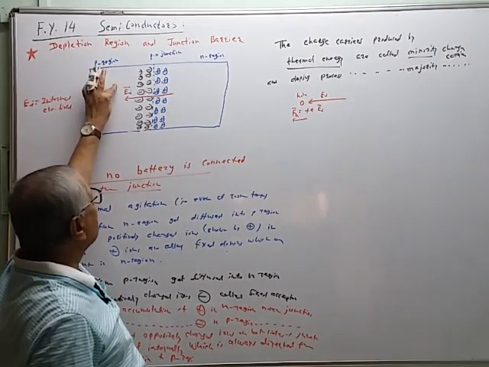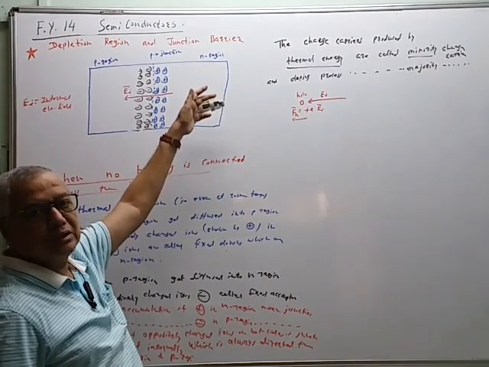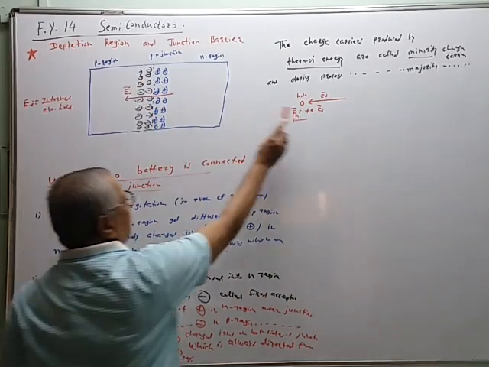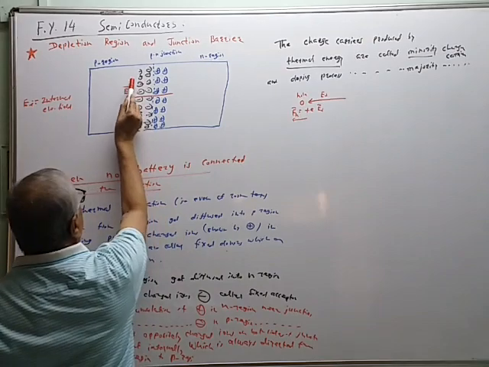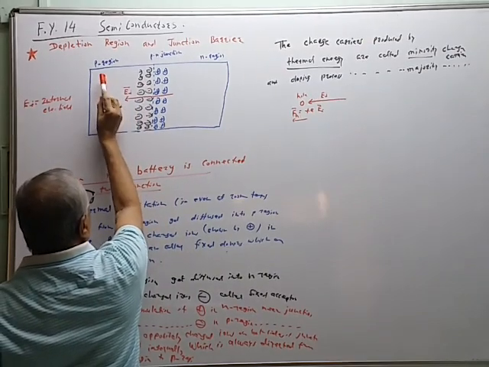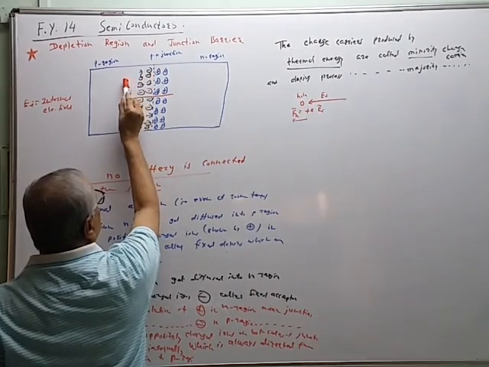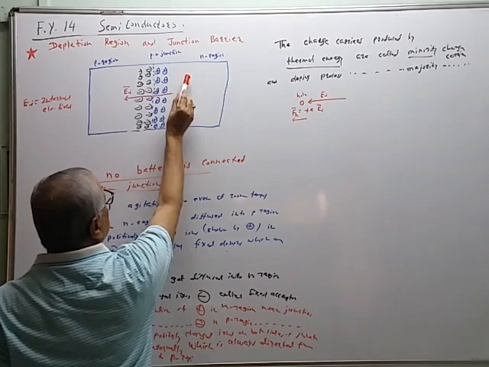So due to the thermal energy, the holes have some energy. They try to cross the junction by the process of diffusion, but when they enter the region of internal electric field EI, they experience the force in this direction, and therefore the hole, which is trying to diffuse, gets repelled back when it enters the internal electric field. So no hole can pass.